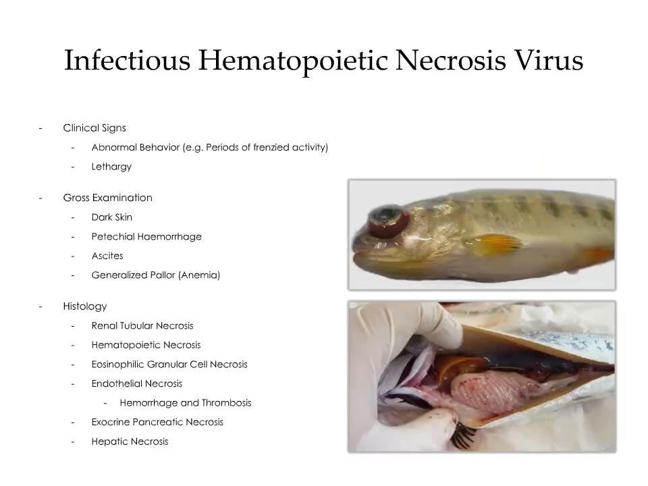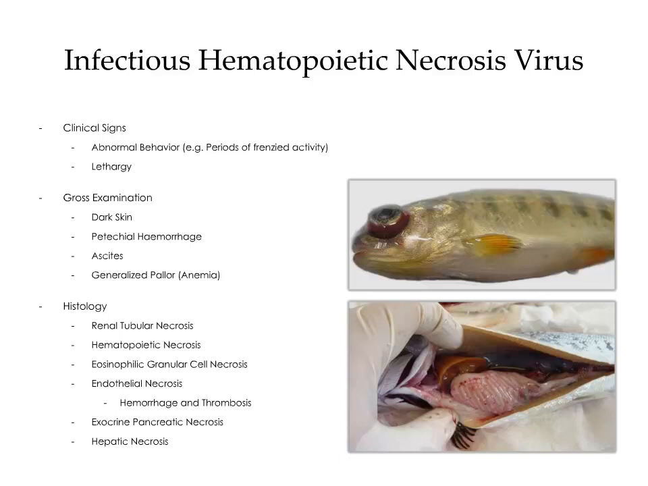Clinical signs associated with IHNV include abnormal behavior and lethargy. Examples of abnormal behavior include periods of frenzied activity. On gross examination, the infected fish have dark skin, with widespread petechial hemorrhage, ascites, and generalized pallor as a result of anemia. The image on the top right is an example of exophthalmia resulting from retrobulbar edema and hemorrhage. The image on the bottom is an example of ascites and widespread petechial hemorrhage.